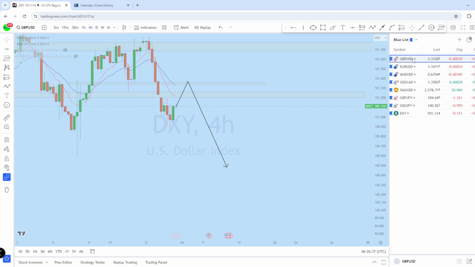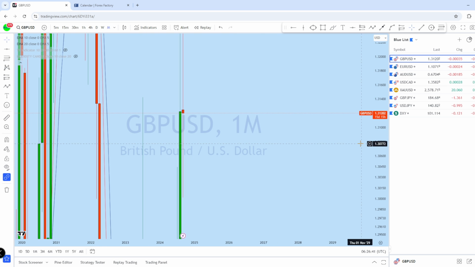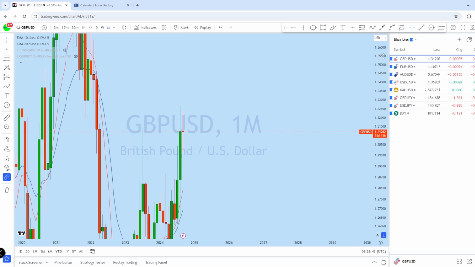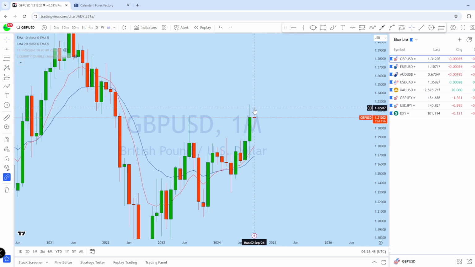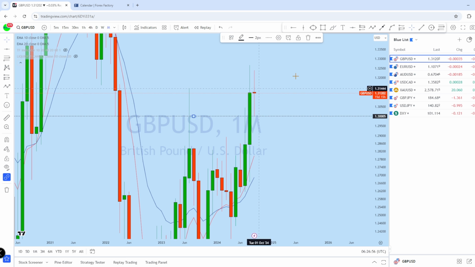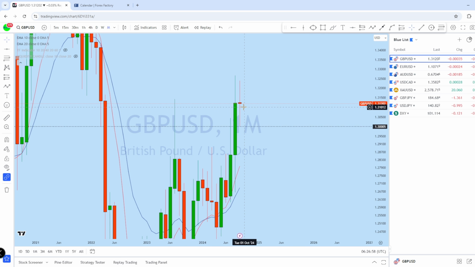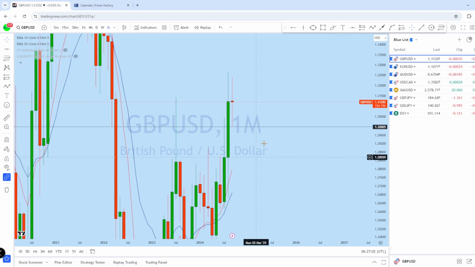Now let's see GBPUSD, and we could see a mirror of DXY. Let's do a complete multi-time frame analysis to see how the market might be doing this week. This is the monthly candle on GBPUSD. So far we can see the price tested the monthly high, tested the low, and from this monthly support, what we can expect on GBPUSD is to remain bullish again to create a new higher high.